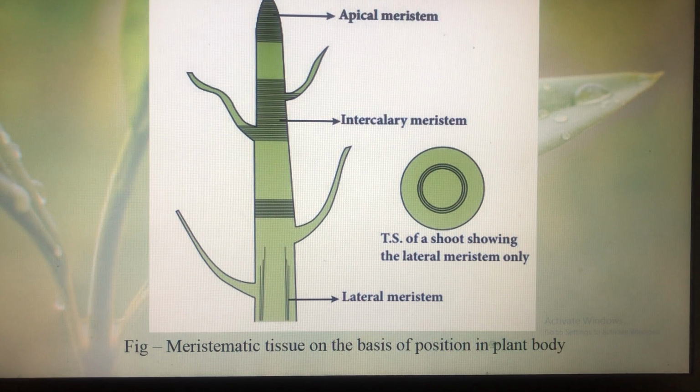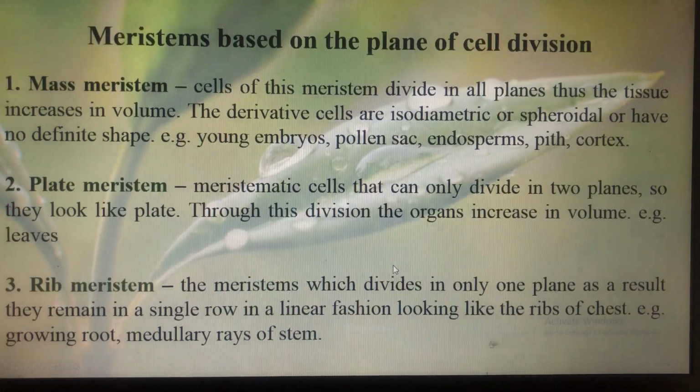So next is the figure showing meristematic tissue on the basis of position in plant. First of all, at the apex we can see the apical meristem. Then next, in between two permanent tissues, there is intercalary meristem, which got separated from this apical meristem and then got stuck in between permanent tissues. Then there is lateral meristem, perpendicularly, due to the activity of which the plant body increases in thickness, right? Then here is a transverse section of a shoot showing the lateral meristem only. Here you can see the lateral meristem only.